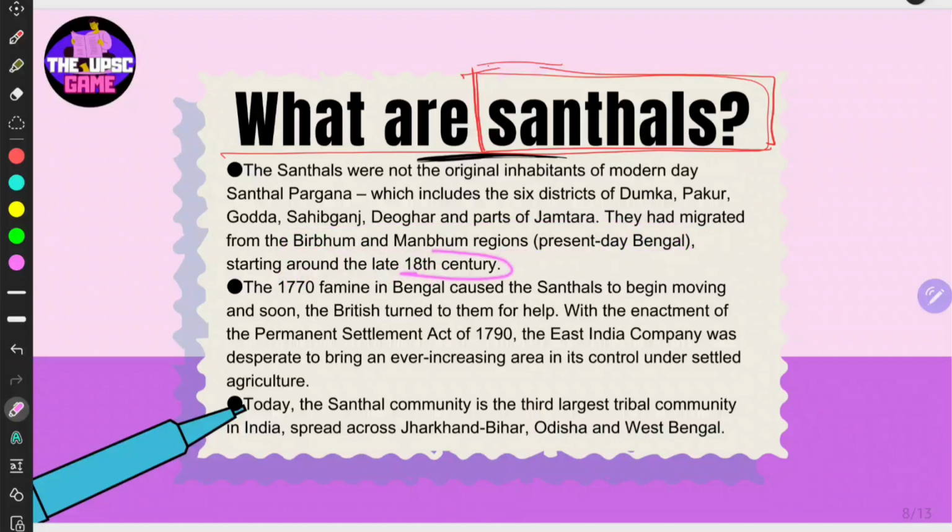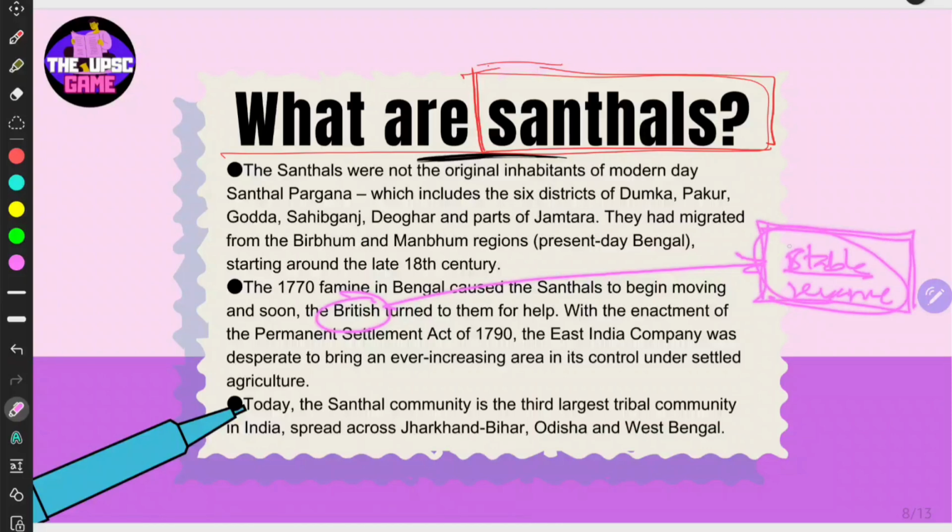Starting around the late 18th century, the 1770 famine in Bengal caused Santhals to begin moving, and soon what the British wanted was a stable revenue, right? They are just money suckers, right? They just want money or the revenue. So what did they think? They want to settle the tribal people so that they can get a stable revenue from them, right?